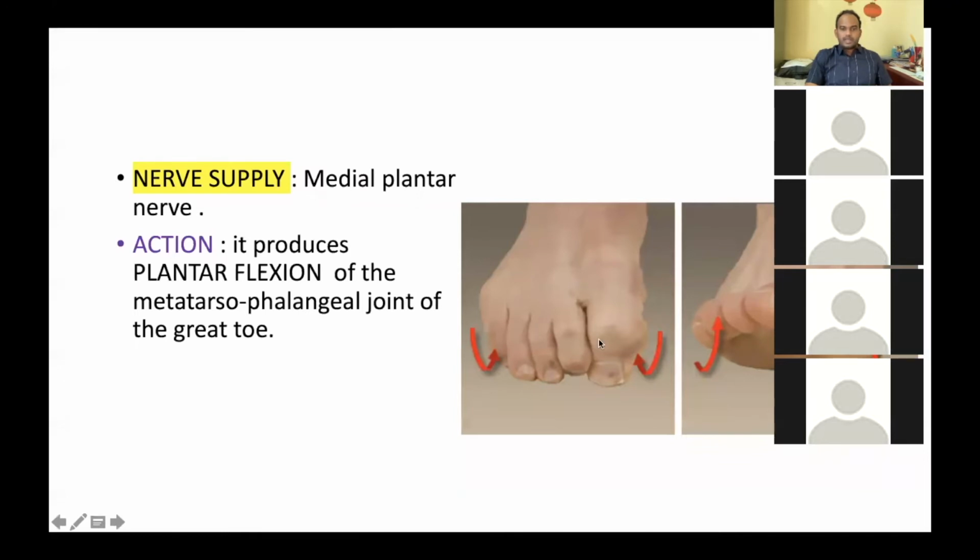Now this is the plantar flexion of the greater toe, and this action is brought by flexor hallucis brevis, which is the muscle of the third layer of the sole. May I proceed to the next muscle? Yes, sir.